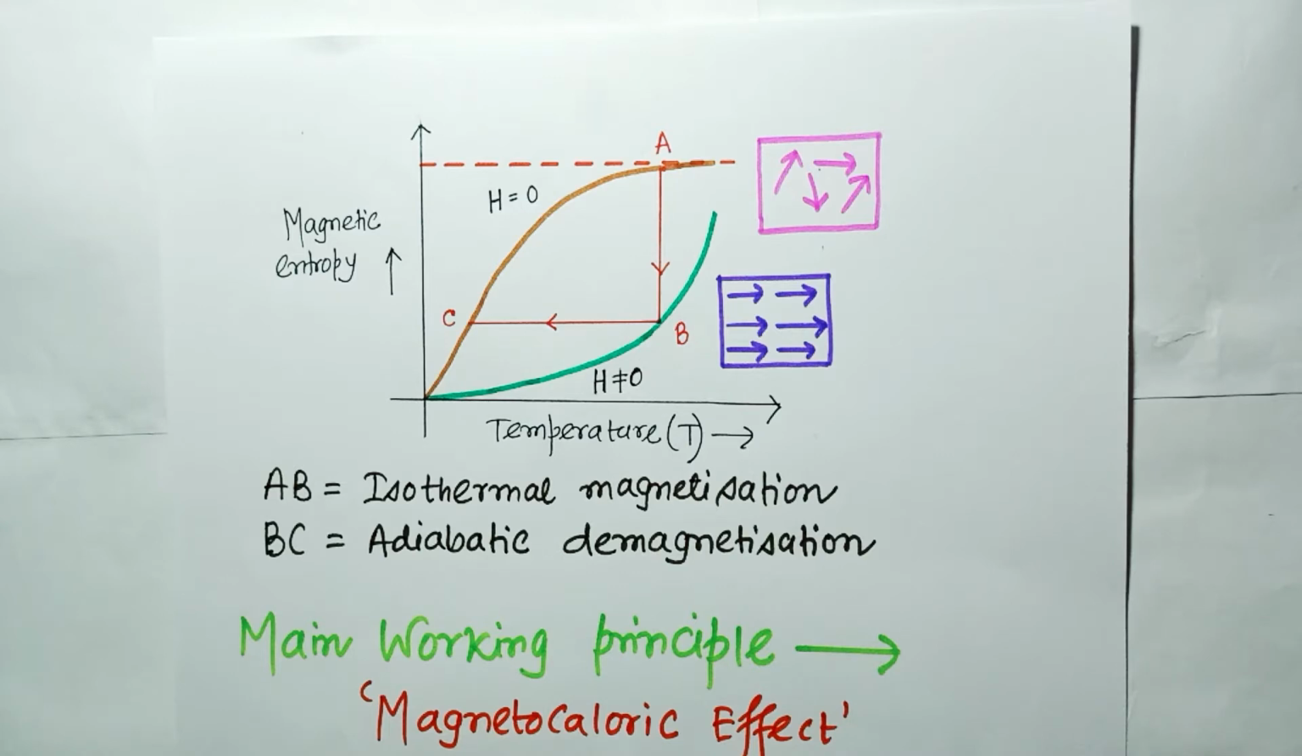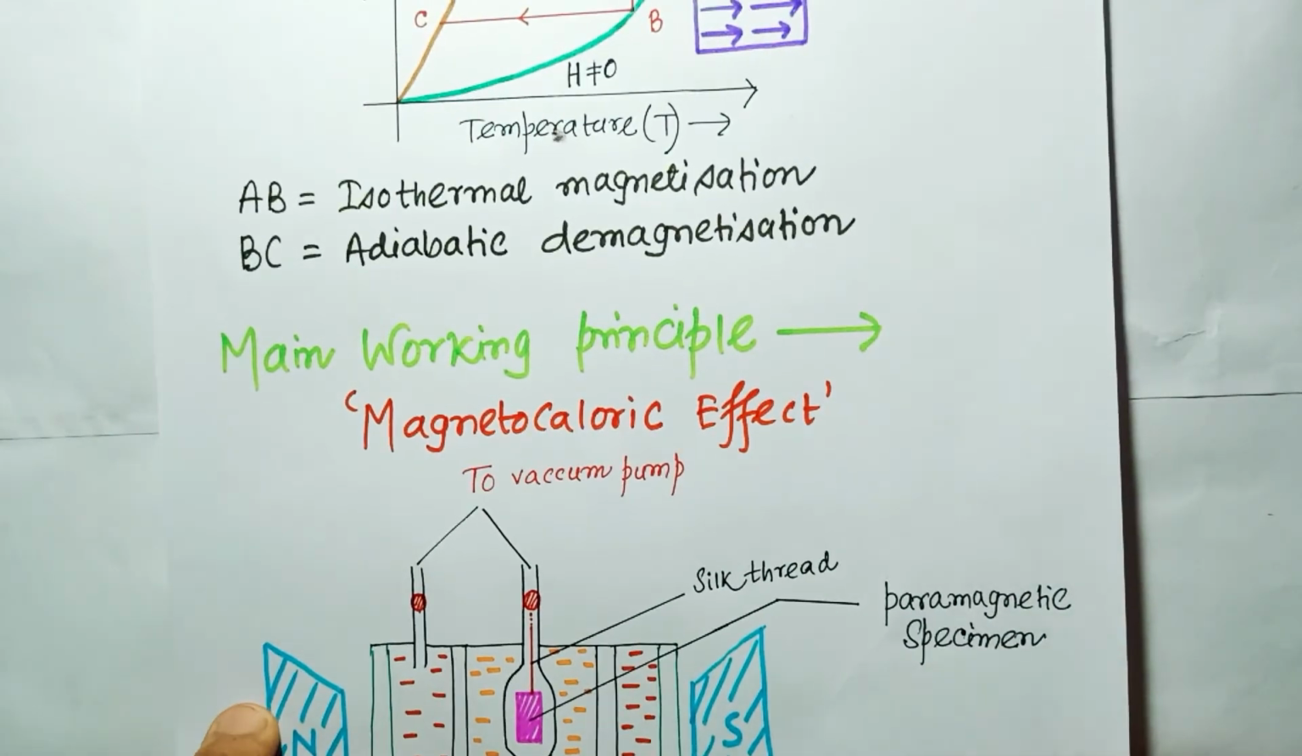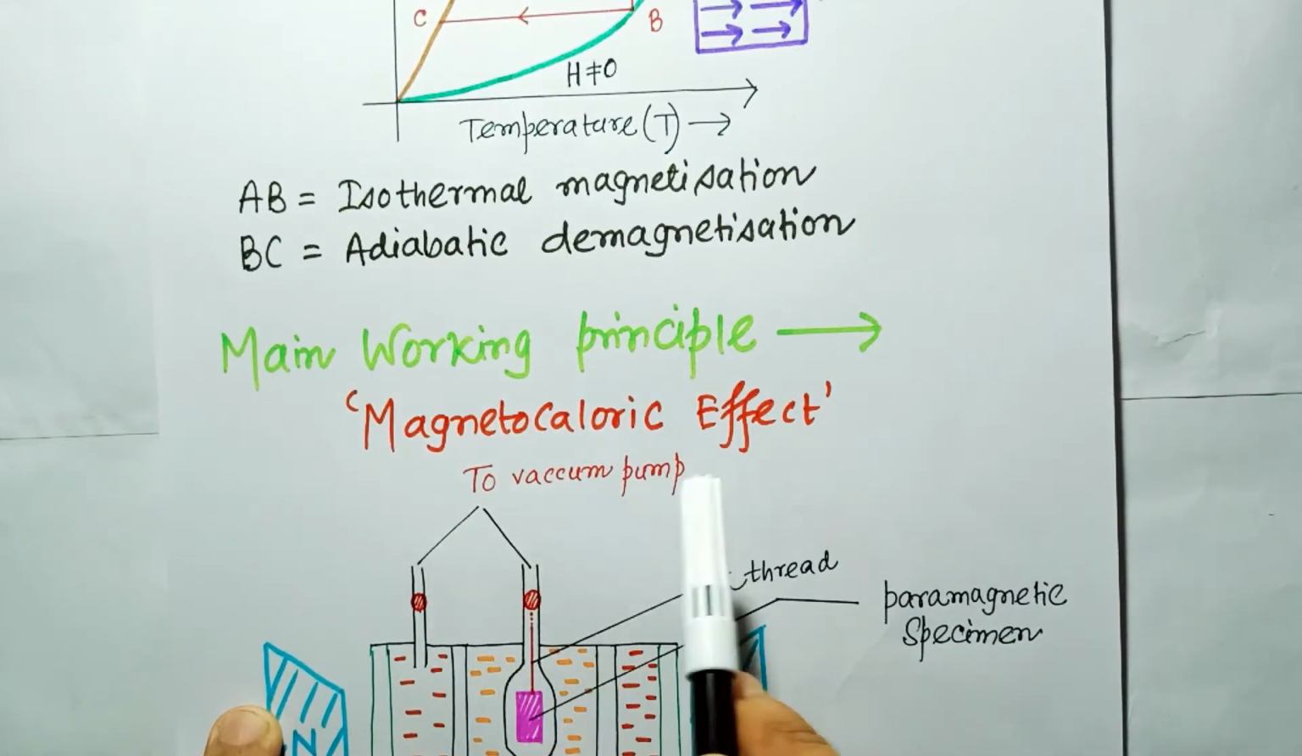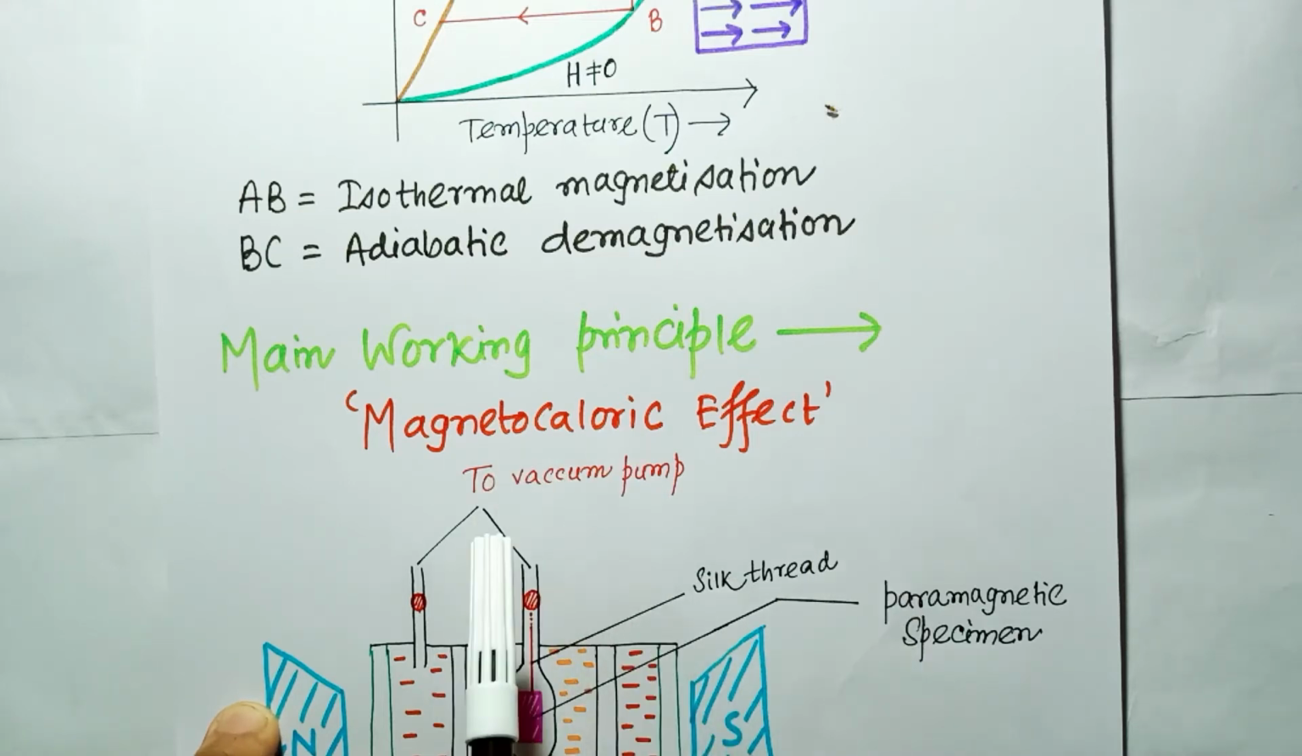Now the main working principle of this adiabatic demagnetization is the magnetocaloric effect. So the main principle relies on the magnetocaloric effect. So what is this magnetocaloric effect? It is the coupling between the magnetic moment and the external magnetic field, which induces some structural transition of the material. In the magnetocaloric effect, we have some structural change of the material.